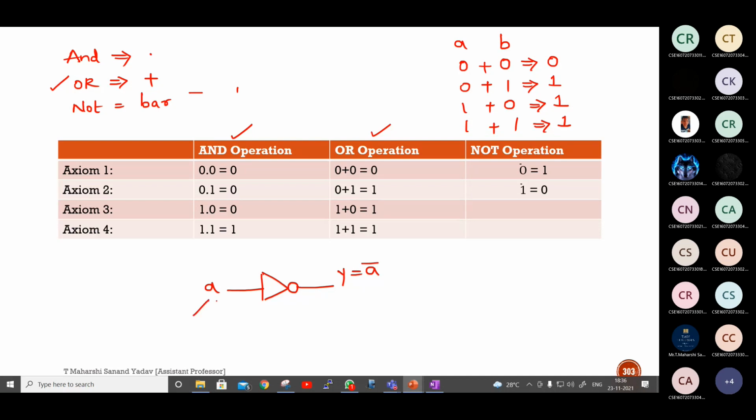If a single variable is there, how many combinations do we get? 2. It can be 0 or 1. Suppose A is equal to 0, Y is 1. If A is equal to 1, Y will be 0. Remember that NOT gate will have only a single input, whereas for the other gates minimum you can take two inputs.